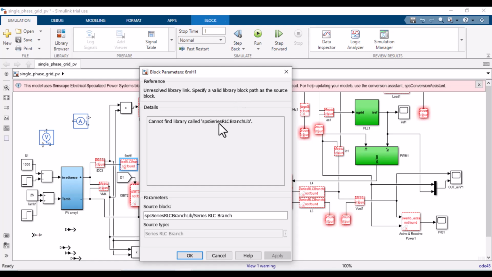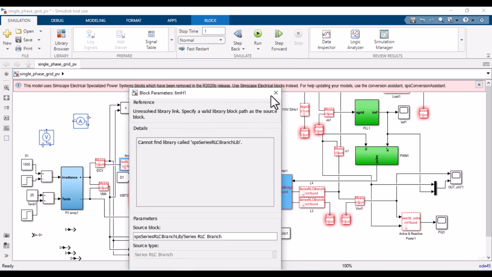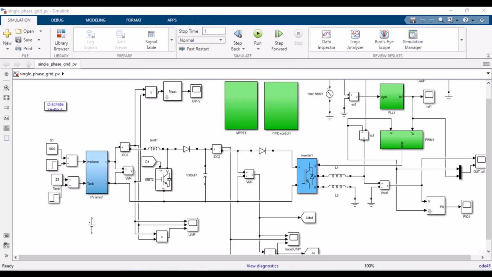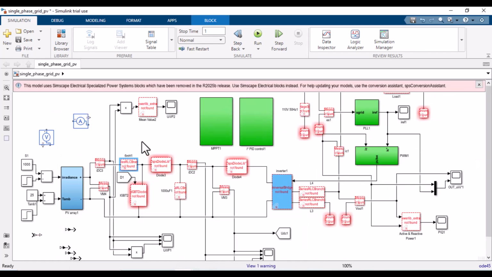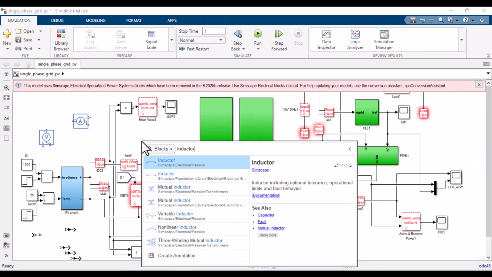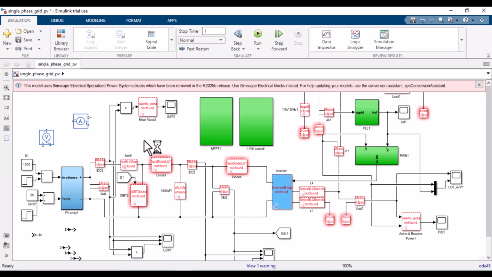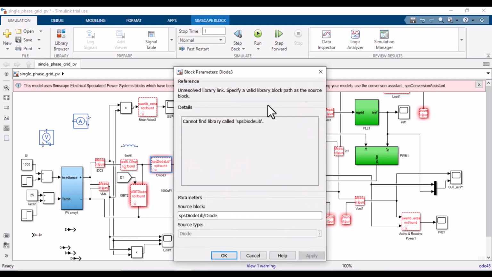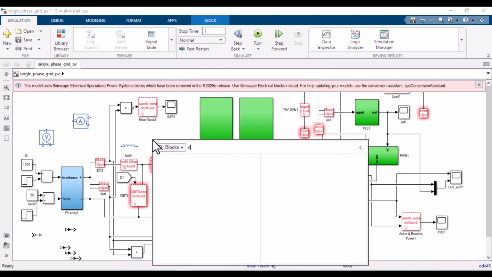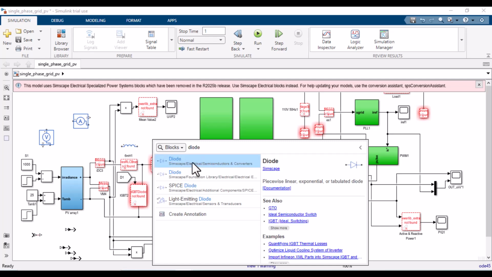And instead of SPS series RLC branch, it's the inductor. So I will need a simple inductor block, and I will connect it here. And instead of SPS diode, I think it can be available here. Yeah, I can connect a diode here.